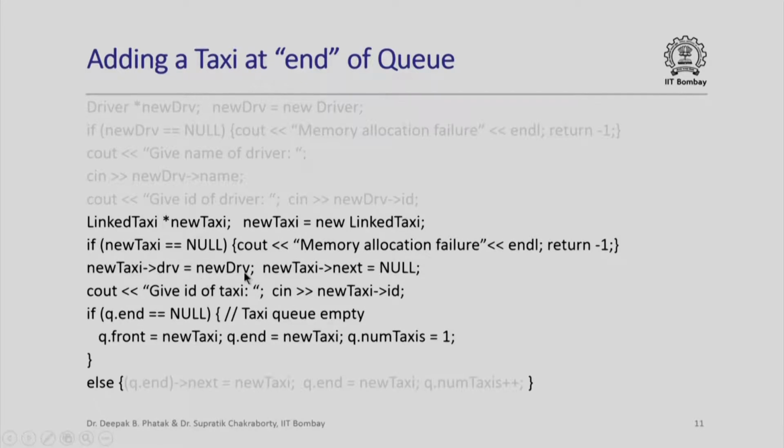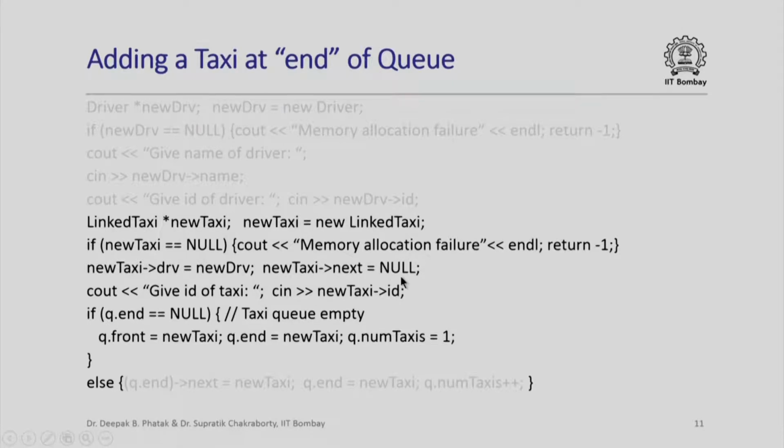Recall that new drv was pointing to that object of type driver, and so we just copy new drv to the member named drv of the object pointed to by new taxi. And we are going to set the member next of the object of type link taxi pointed to by new taxi to null.